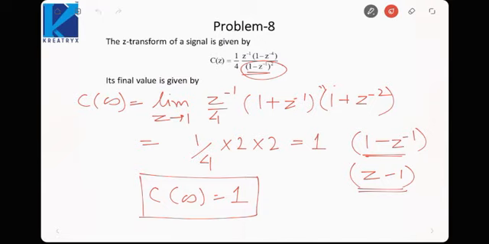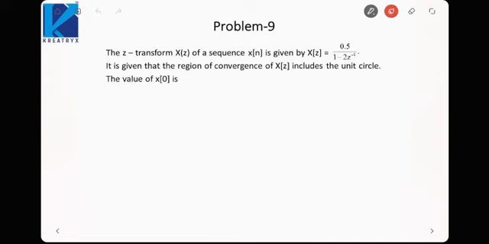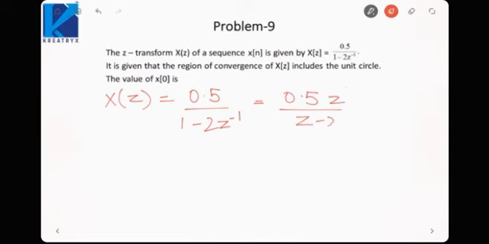Moving on to the next problem. Here we have been given X(z) is equal to 0.5 by 1 minus 2z inverse. So X(z) is 0.5 divided by 1 minus 2z inverse. It would be 0.5z upon z minus 2. And we have been given that the region of convergence of X(z) includes the unit circle.